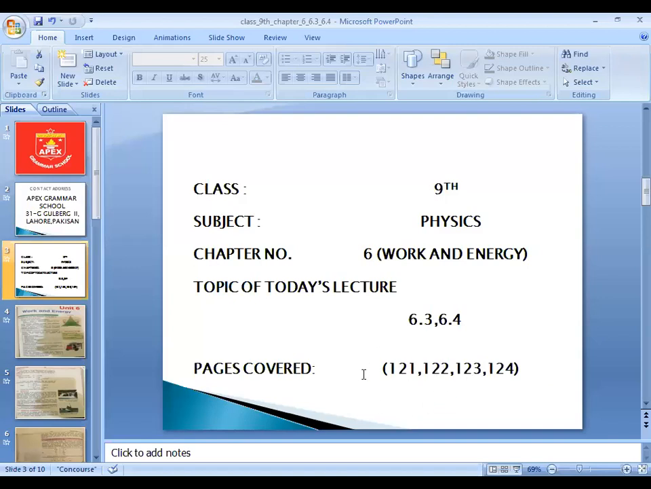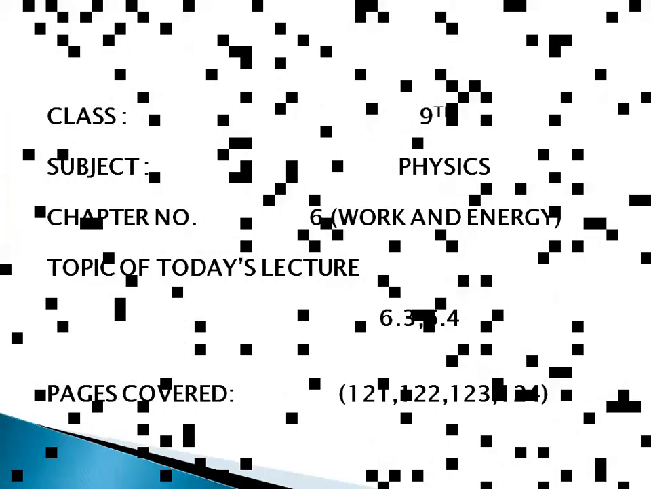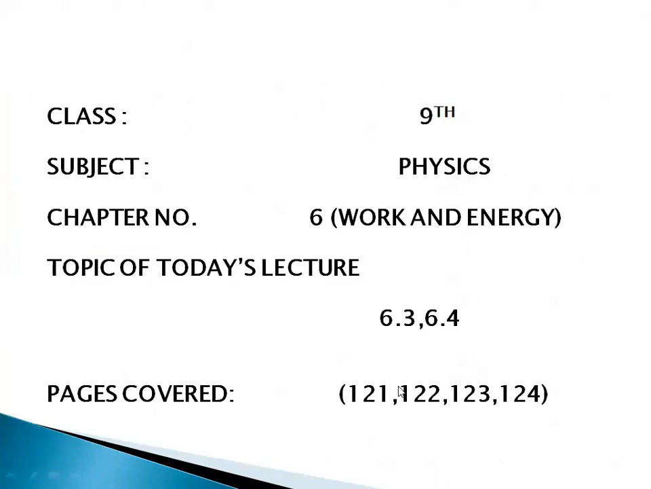First of all, we will start from page number 121. We are doing topics 6.3 and 6.4 today. I repeat, class 9, subject physics, chapter number 6, work and energy. The name of the chapter is work and energy. The topics of today's lecture are 6.3 and 6.4. 6.3 is kinetic energy and 6.4 is potential energy.